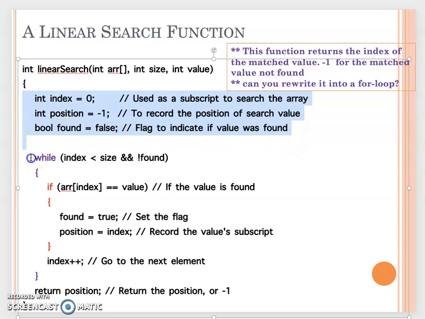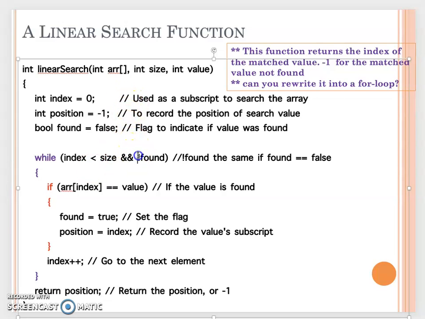So then you see that's our while loop condition. Remember earlier we said, if the index is less than the size of the array and found equal to false. So that's why here we have not found. You will see here we have the exclamation mark and found.